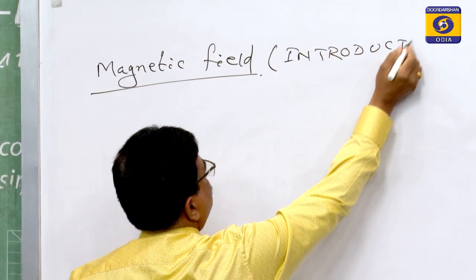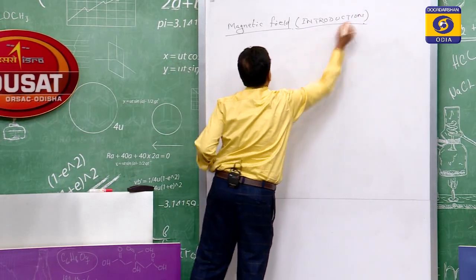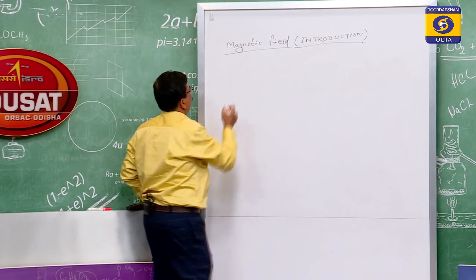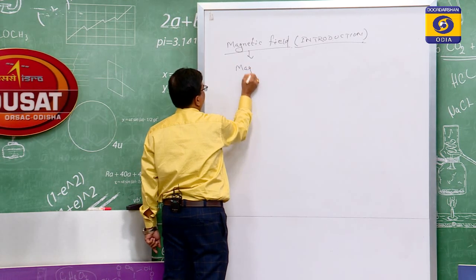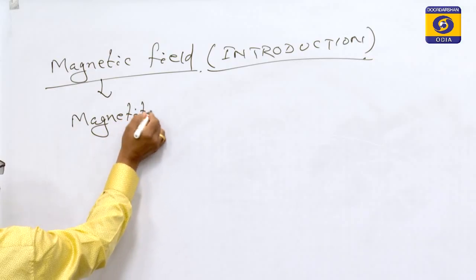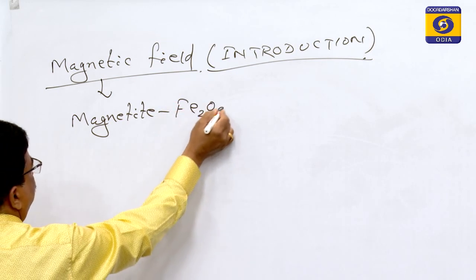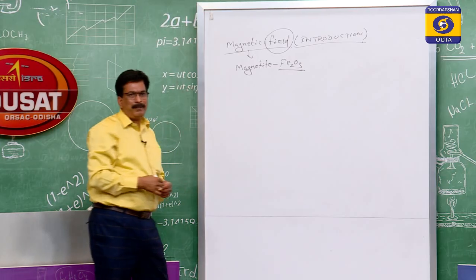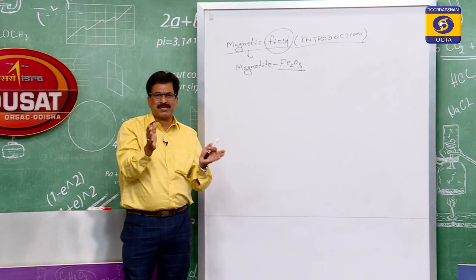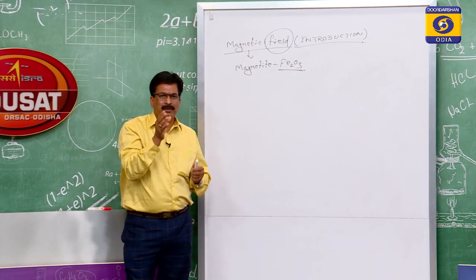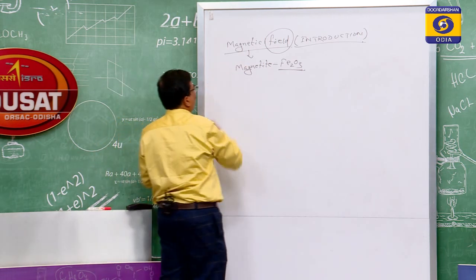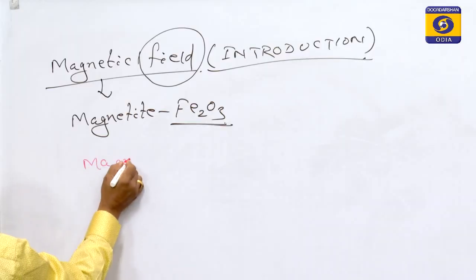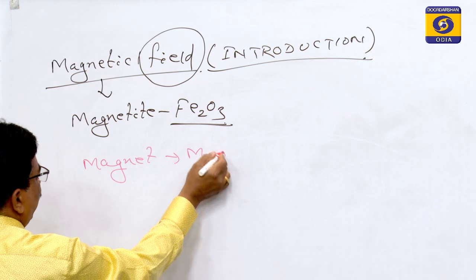Magnetic field introduction. This word magnetic is generated from the word magnetite, Fe2O3. What do we mean by the first word, field? Field means a region, a space around which an influence due to something exists. And if that influence exists due to a magnet, then that is the magnetic field.